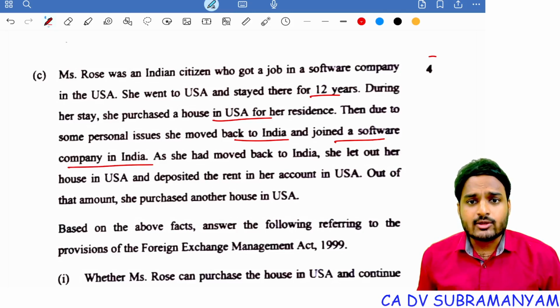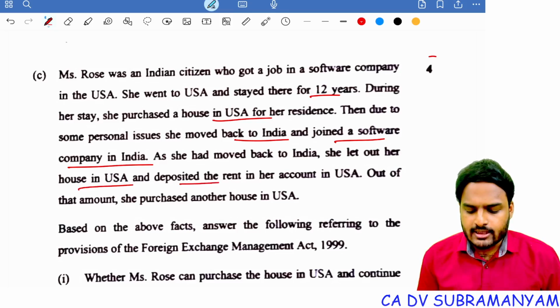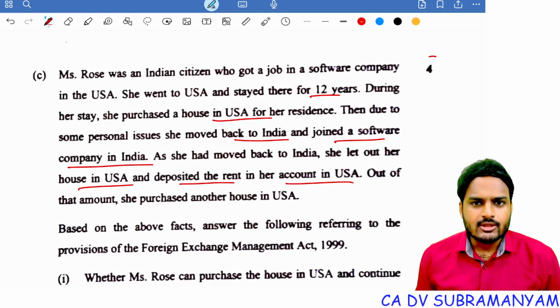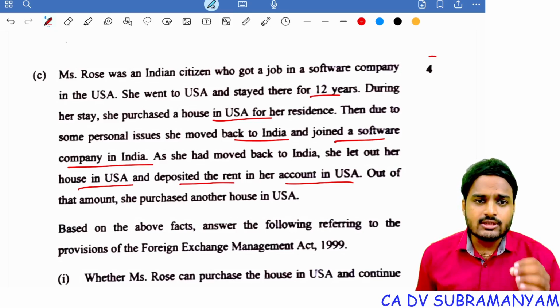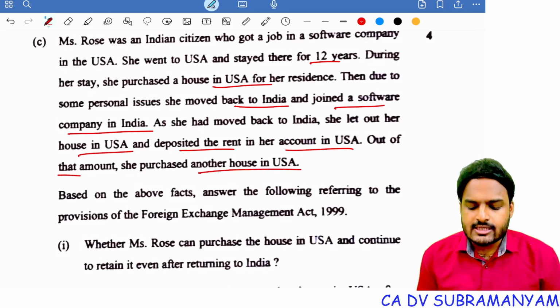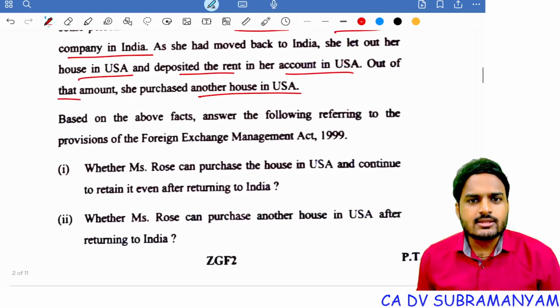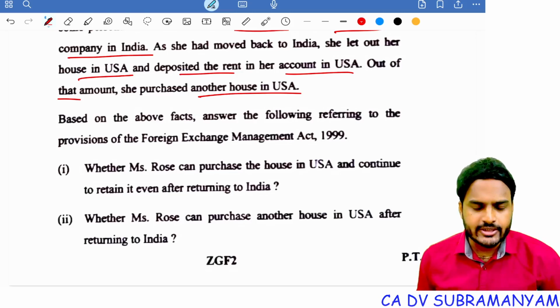As she had moved back to India, she let out her house in the USA and deposited the rent in her account in the USA. So she is earning rental income, from outside India. Out of that amount, she purchased another house in the USA. Based on the above facts, answer the following referring to the provisions of Foreign Exchange Management Act 1999.